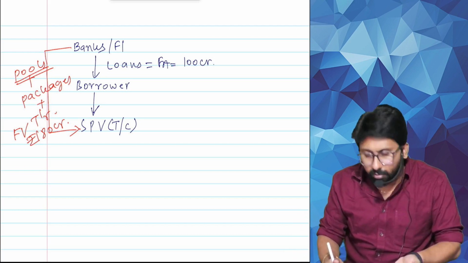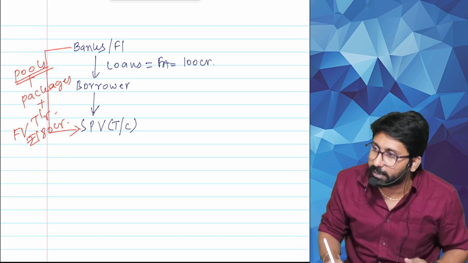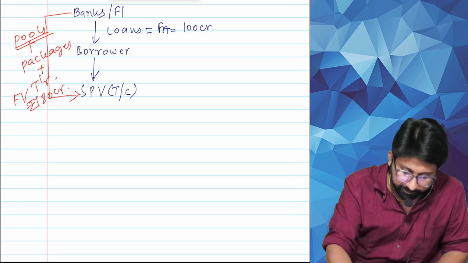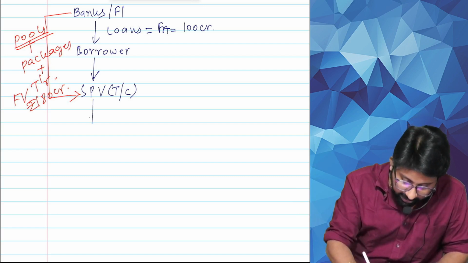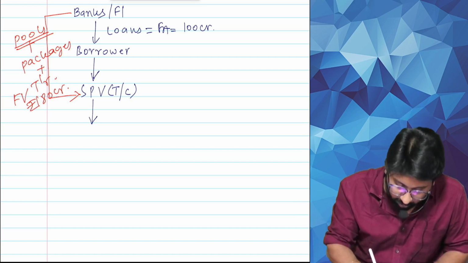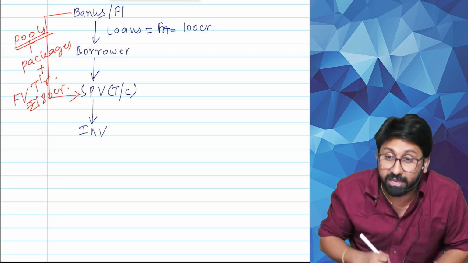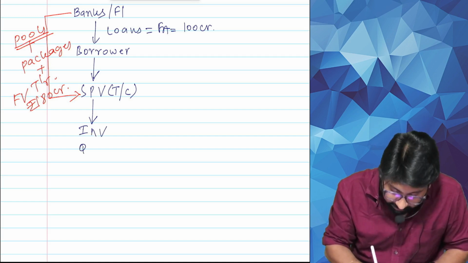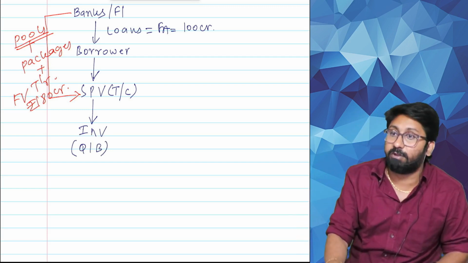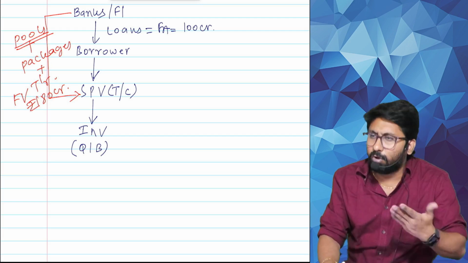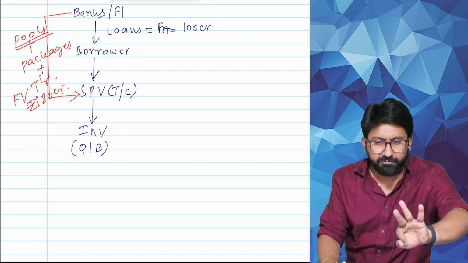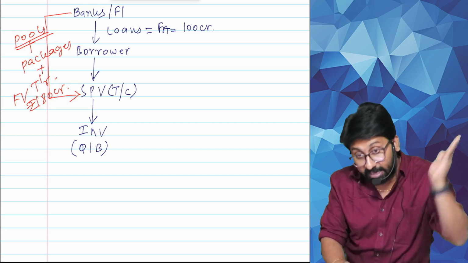Sir, how come SPV is having that much money to pay you? SPV also doesn't have it. What SPV will do is, it will go to other persons. These fellows are called investors. Who are they? Also called QIBs, Qualified Institutional Buyers. Everyone is qualified. Who will be there in the QIB category? Mutual funds, insurance, provident fund, PF, and other banks will come.